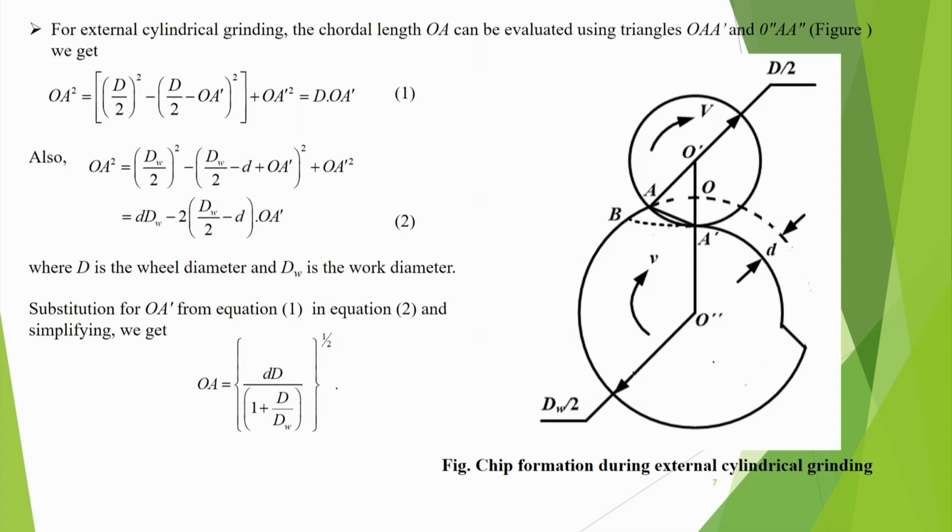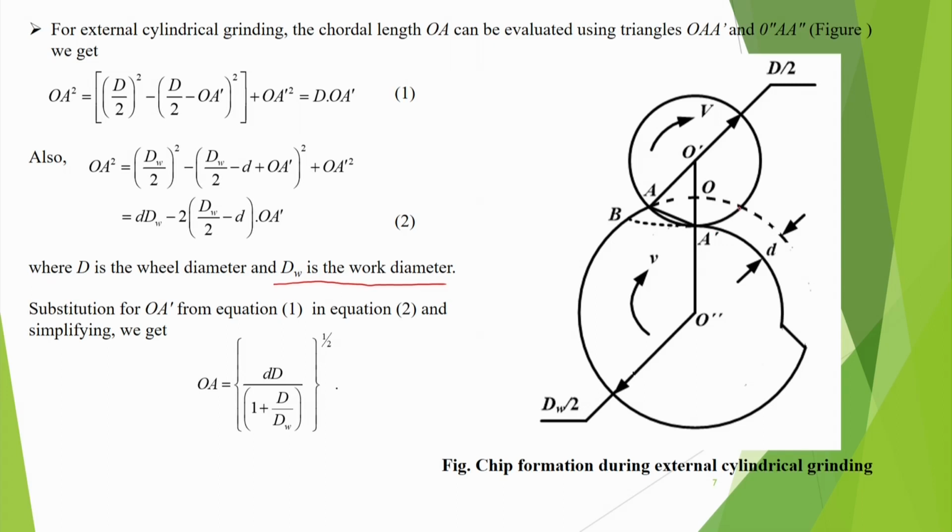It is rotating with a surface speed of small v, same symbol as in surface grinding, and the wheel speed as usual is capital V, and this is the center here.